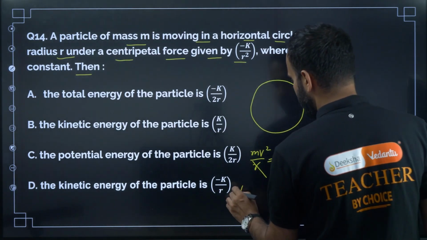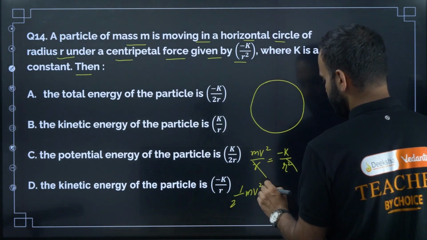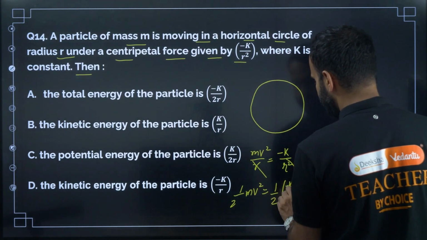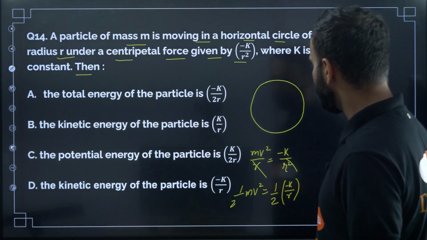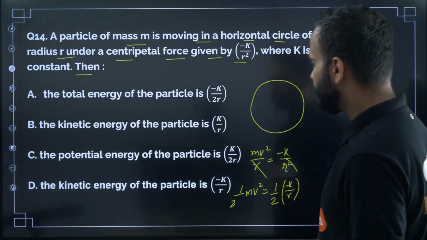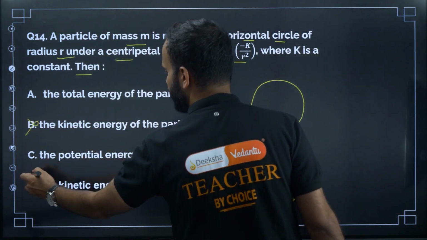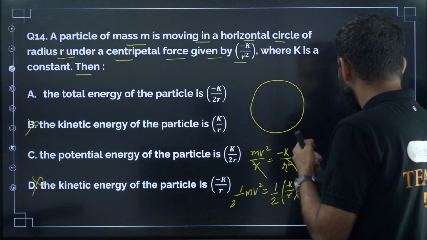So kinetic energy is half mv square. mv square is minus k by r, right? So which is equal to half into minus k by r. So kinetic energy is minus k divided by 2r, okay? So anyway, the kinetic energy is wrong, right? Whatever they have given, it is wrong. So let us find the potential energy.